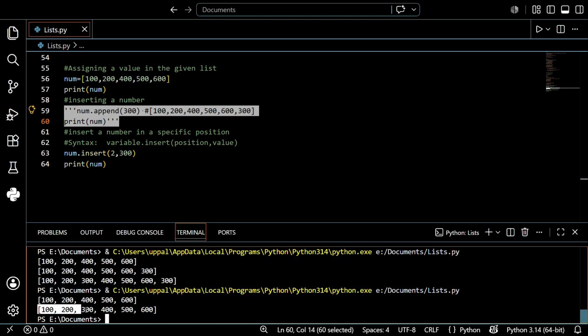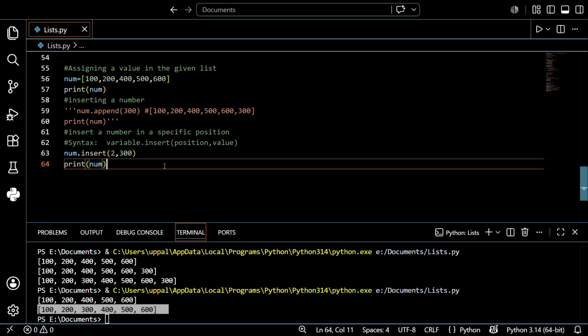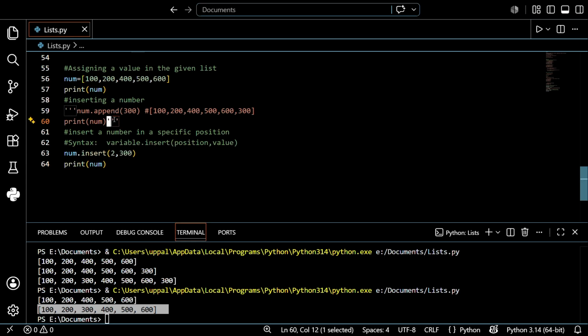So the output is 100, 200, 300, 400, 500, 600. I had forgotten 300, and I just wanted to put 300 between 200 and 400. So by using the insert function, we indicate the location of the particular block where I want to save the value, give the value, and then print the variable of the list. I hope you understand, guys. This is what we were discussing. I hope you understand that.